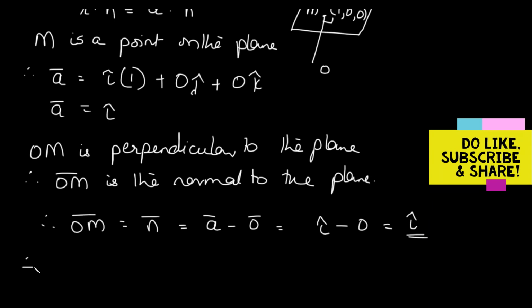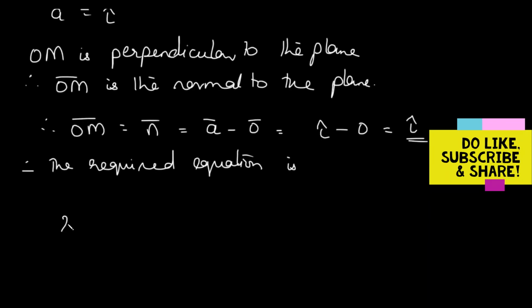And therefore the required equation of the plane is this way, that is r dot n, so r dot i is equal to a dot n, that is i dot i. So r dot i is equal to 1. So this becomes the equation of the plane.